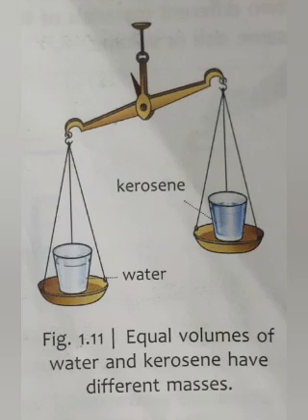The second activity shows that equal volumes of water and kerosene have different masses. This is because more matter of water is packed per unit volume as compared to that in kerosene. In other words, matter in water is more densely packed than in kerosene.